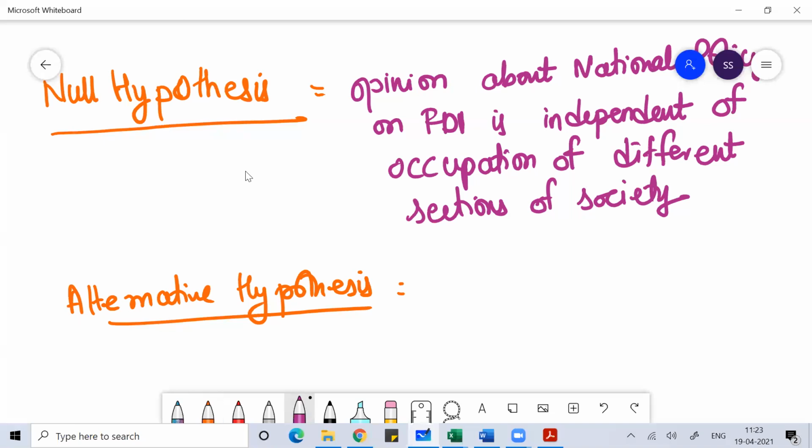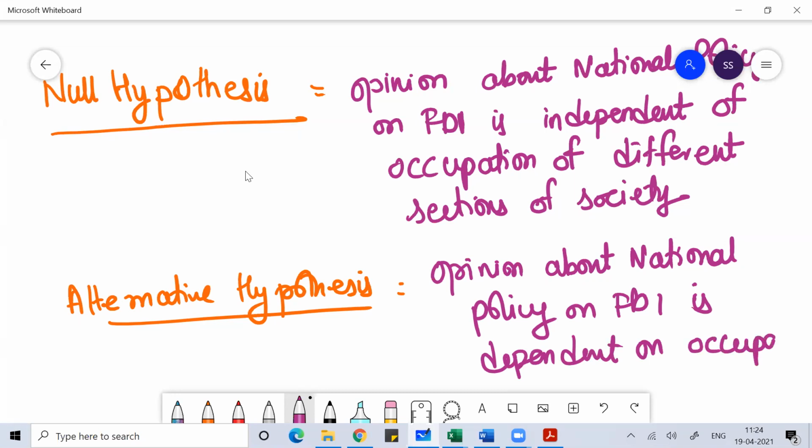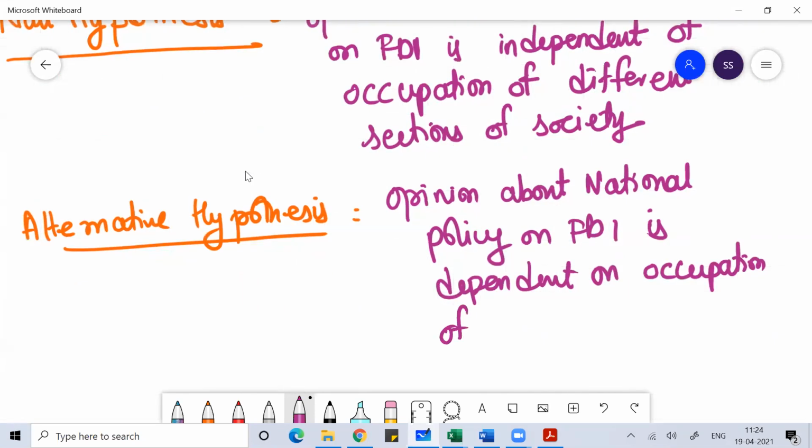I'll write here that the opinion about the national policy on FDI is dependent on the occupation of different sections of society.